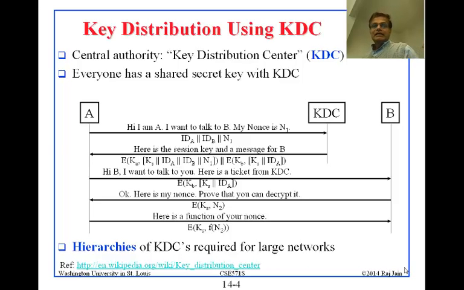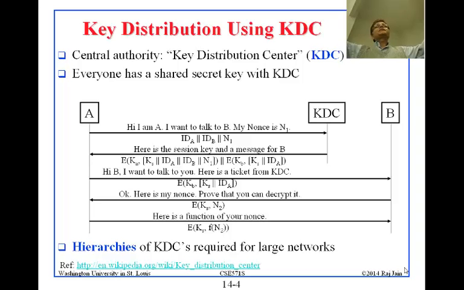Okay? So KDC. Many schemes that we will talk about use what we call KDC, Key Distribution Center, which is a server which keeps everybody's key. So everybody goes to KDC, and that makes it easier. Why?